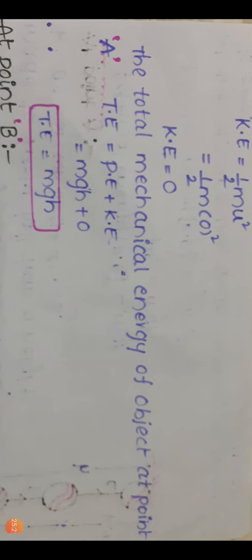Observe at point A: the potential energy is mgh, which is maximum, and the kinetic energy is 0, which is the minimum value. But the total mechanical energy at point A is mgh.